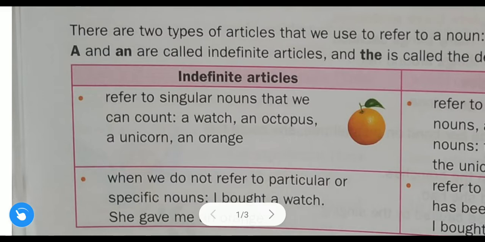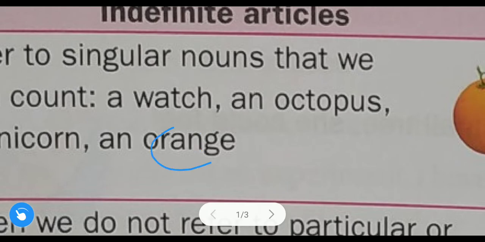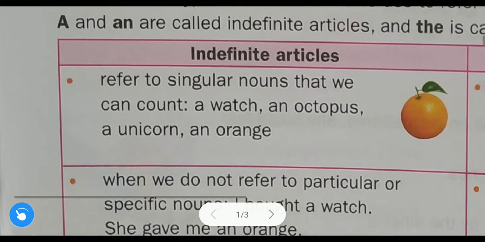So you can count the number of watches: one watch, two watch, three watch. Okay, octopus also you can count. Orange, you can count the number of oranges. Unicorn. So see, here all are singular. Here a watch is given, not watches. Here octopus, that is also singular. Unicorn, that is also singular. Orange is also singular, not oranges. Okay, so we use indefinite articles before the singular nouns and countable nouns.